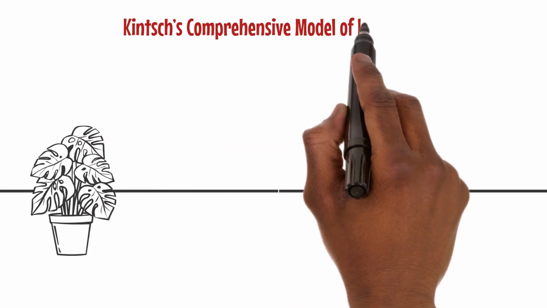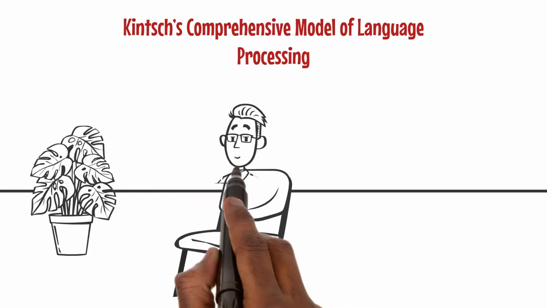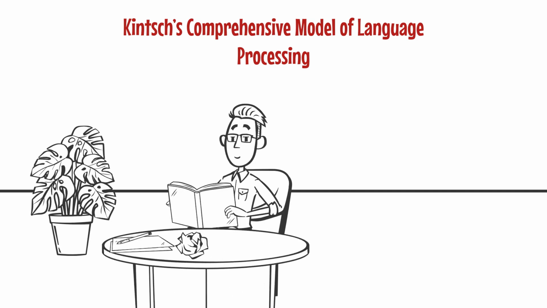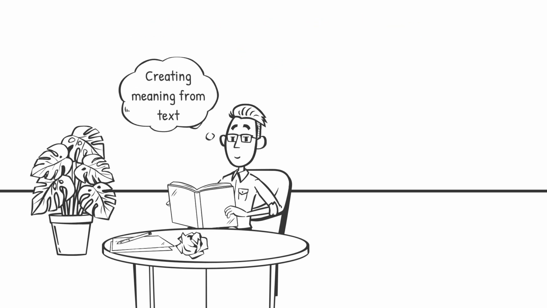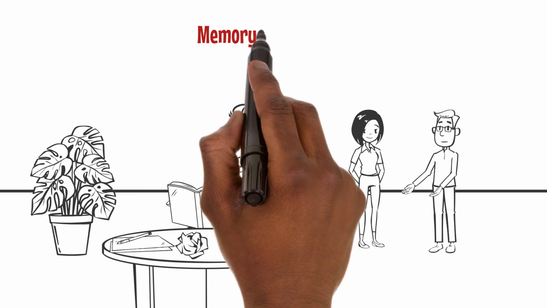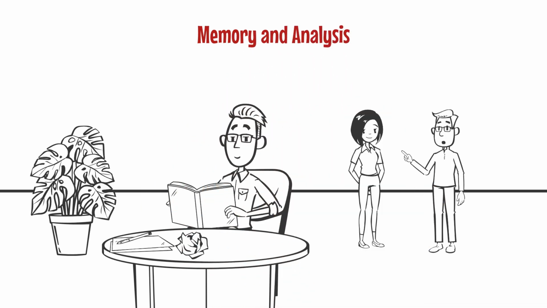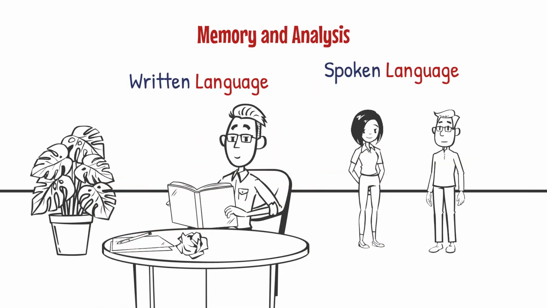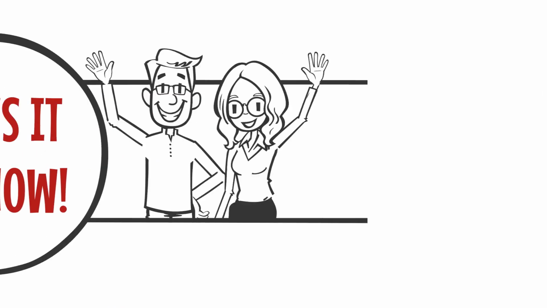Kintsch's comprehensive model of language processing uses propositions for comprehension, emphasizing the reader's active role in creating meaning from text. This model includes memory and analysis, explaining how people understand written and spoken language. And with those final words, we conclude this lesson.